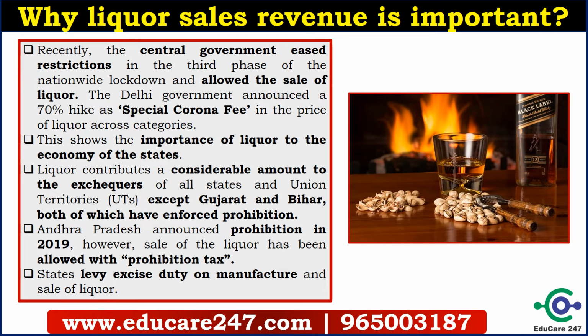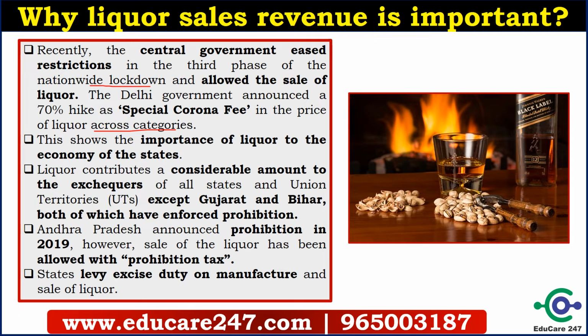Recently, the central government eased restrictions in the third phase of the national lockdown and allowed the sale of liquor. Many state governments imposed extra tax on alcohol sales. The Delhi government announced a 70% hike as a special corona fee in the price of liquor across categories. This shows that liquor is very important for the economy of states.